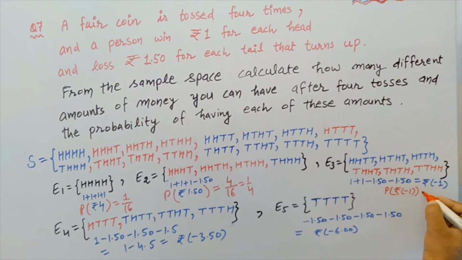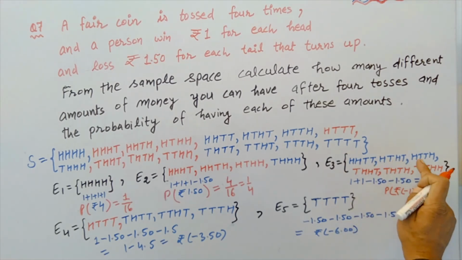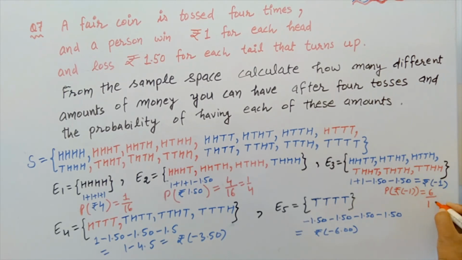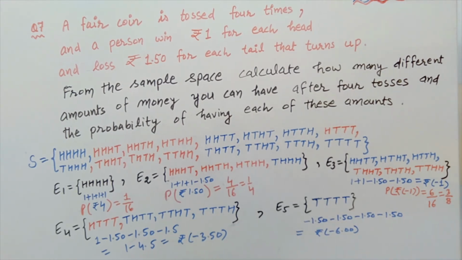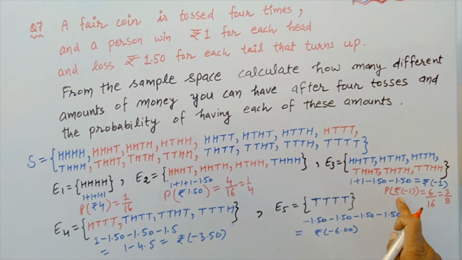Next, what is the probability that the person loses rupees 1, that is, rupees minus 1? Here we have 1, 2, 3, 4, 5, 6, 6 events out of 16 events. That is, the probability will be 3 into 2, 8, 3 upon 8. So what is the probability that rupees 1 loss is there for the person? The probability is 3 upon 8.